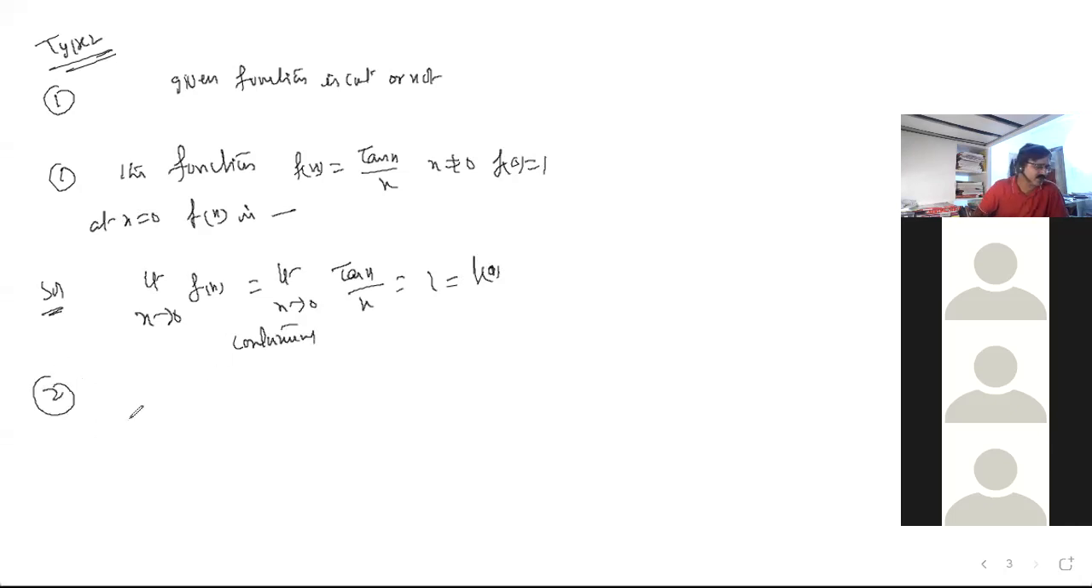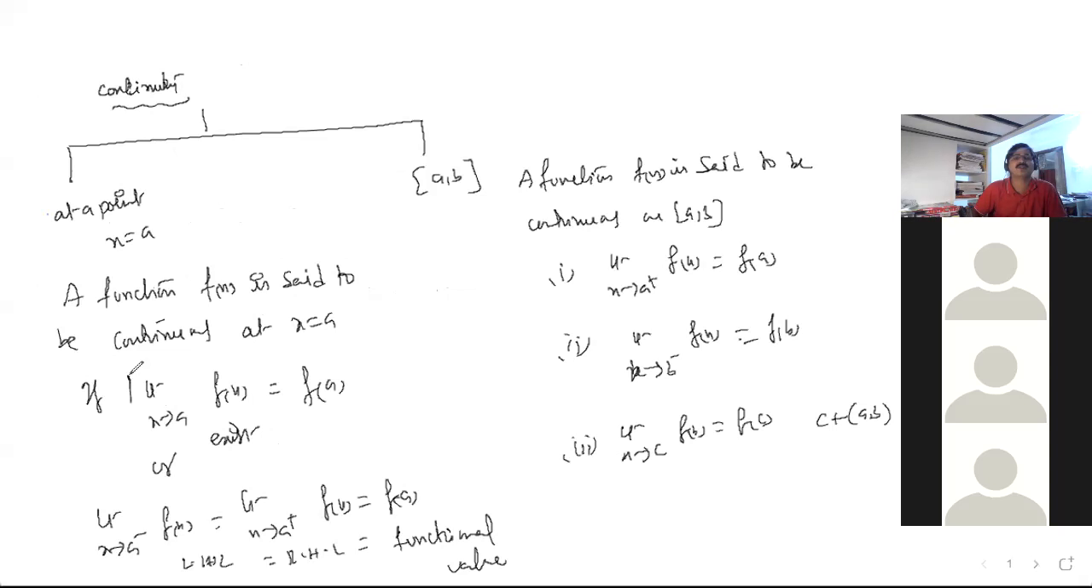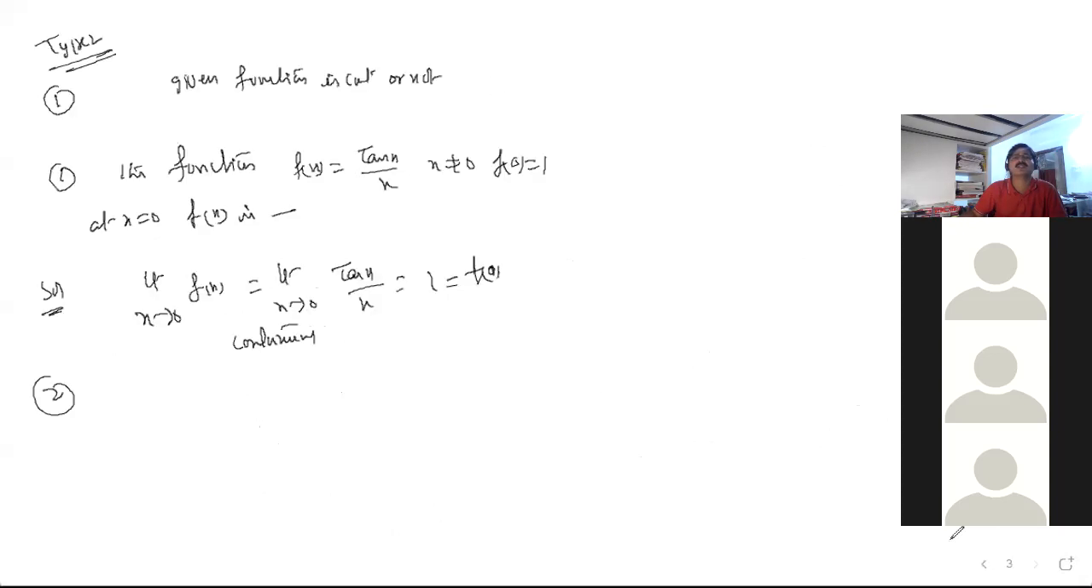Very simple question it seemed. Continuous, because the limit is equal to the functional value. As I told you, if the limit is equal to the functional value, then you can say that it is continuous at x is equal to a. LHL is equal to RHL is equal to functional value, then also you can say that it is continuous. Okay, no problem, no issue.